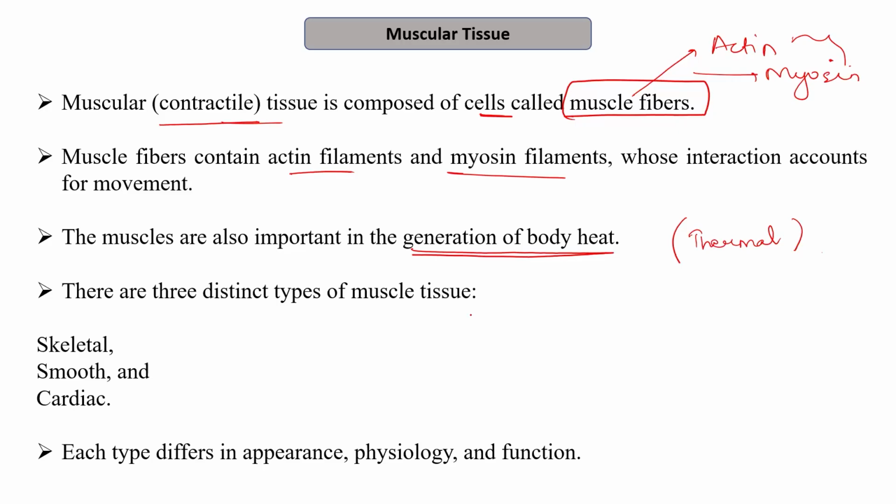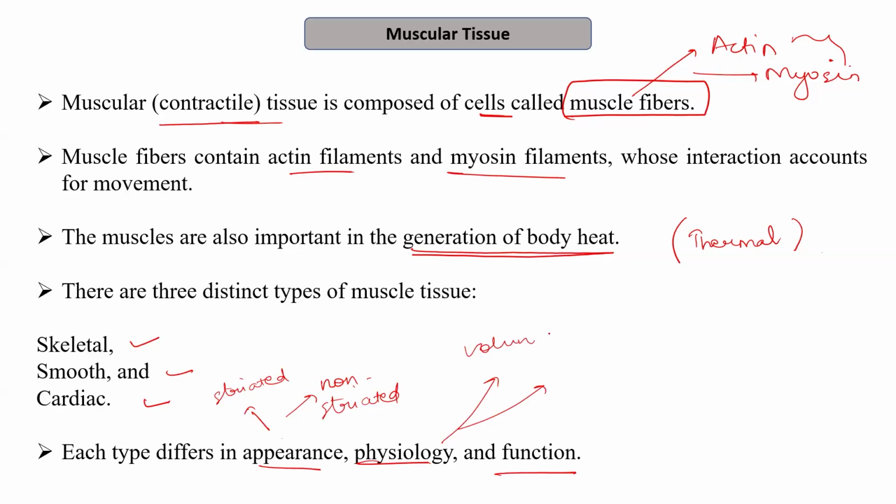There are three distinct types of muscular tissues as I discussed: skeletal, smooth, and cardiac. Why they are named so, we will see. Now, each type differs in appearance, their physiology and function, and that is why they are named so. So their appearance is different, like they can be striated or they can be non-striated. They may have voluntary function, or they may be involuntary, etc. So based on these, different muscular tissues are being classified.